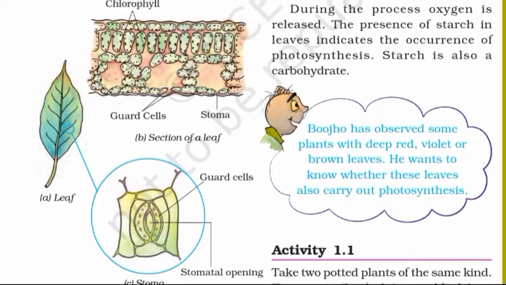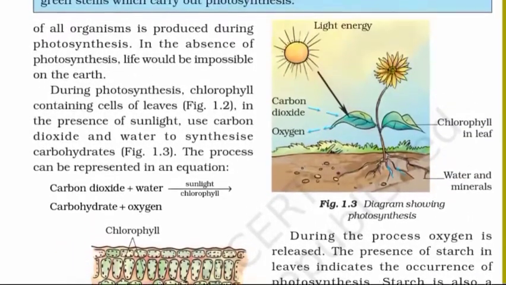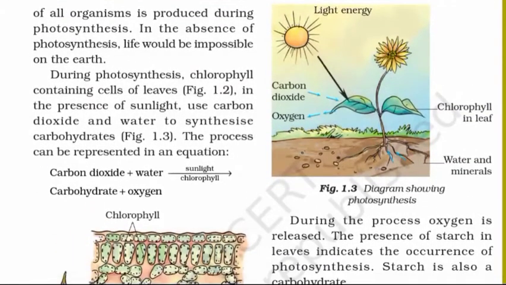Figure 1.3. Diagram showing photosynthesis. In this diagram, there's a sunflower. The sunflower is facing the sun and taking light energy from it. This sunflower also has a couple of leaves. These leaves have chlorophyll in them.